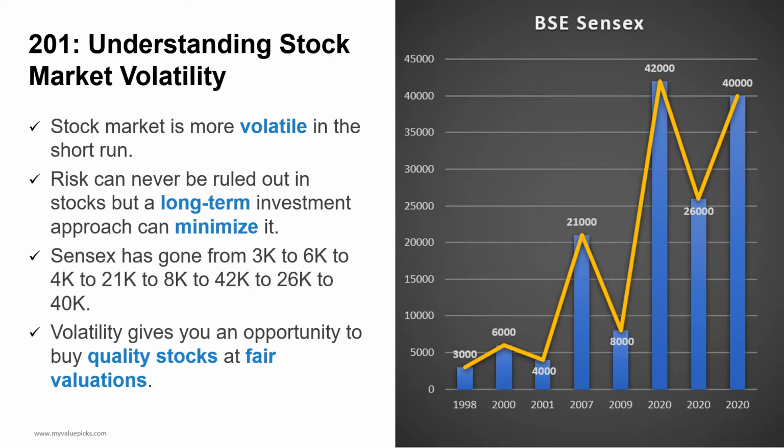Sensex has gone from 3,000 to 6,000 to 4,000, to 21,000 to 8,000 to 42,000, to 26,000 to 40,000. Volatility gives you an opportunity to buy quality stocks at fair valuations. Warren Buffett said, "Look at market fluctuations as your friend, rather than your enemy. Profit from folly rather than participate in it."